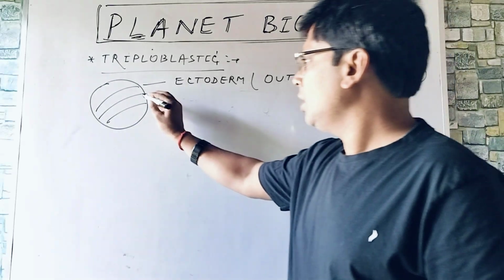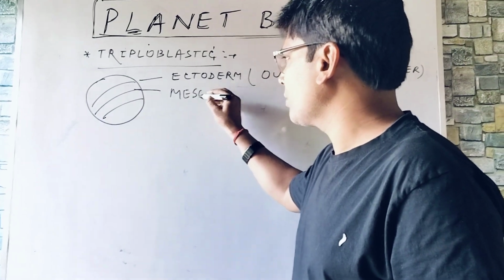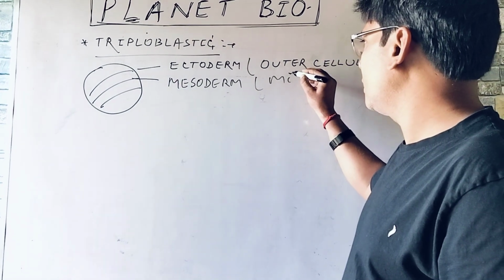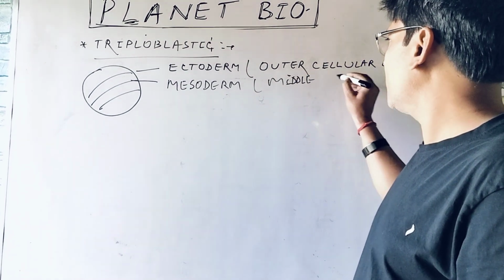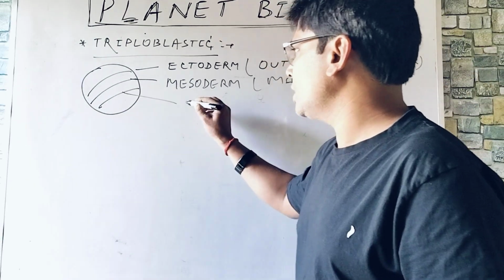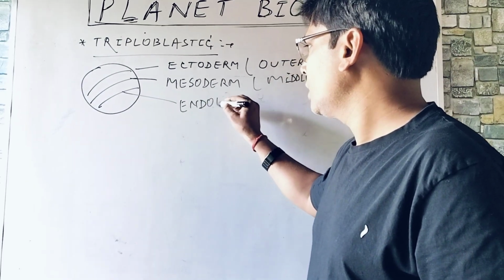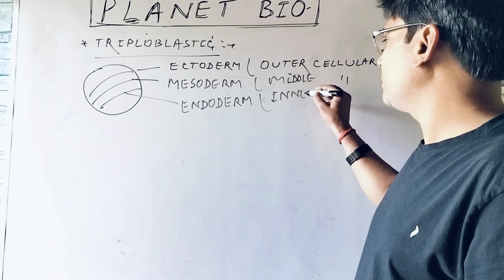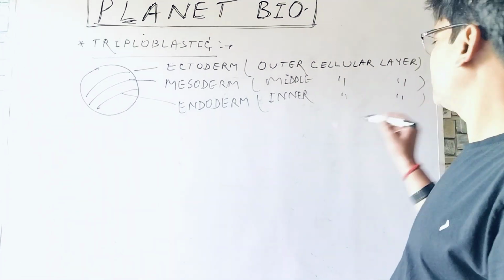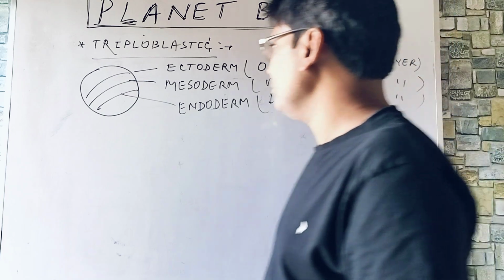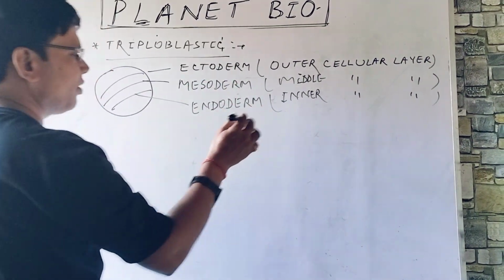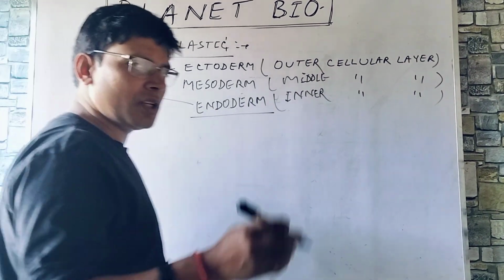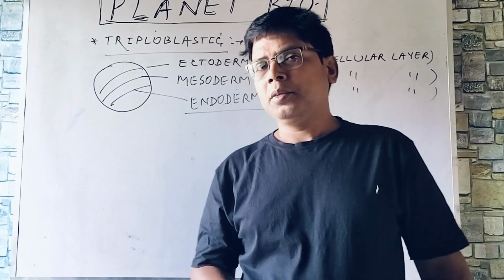First one ectoderm, this one you can say mesoderm. Mesoderm, this is the middle cellular layer. And third one you can see endoderm. Endoderm. This is the inner cellular layer. Right? All these layers will give rise to the formation of organs. Organogenesis would occur.